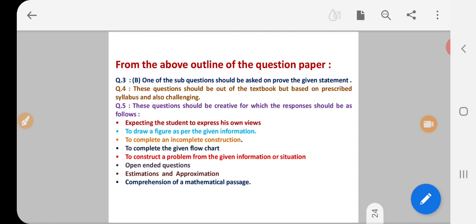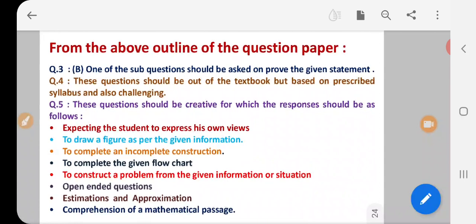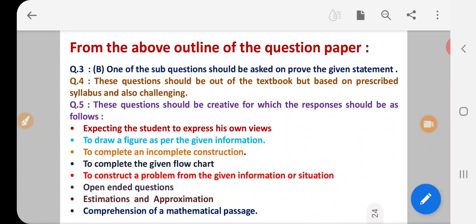In question number 3B, one of the sub questions should be asked on proving a given statement from the first 3 topics: similarity, Pythagoras theorem, and circle. Question number 4 should be out of the textbook but based on the prescribed syllabus, and also challenging, as I just told you.